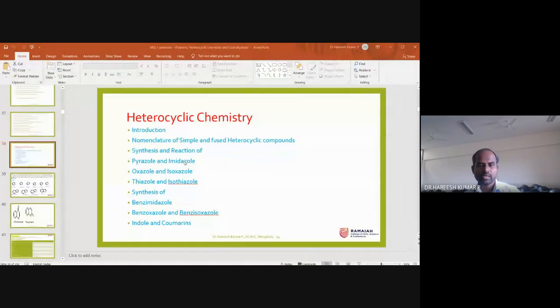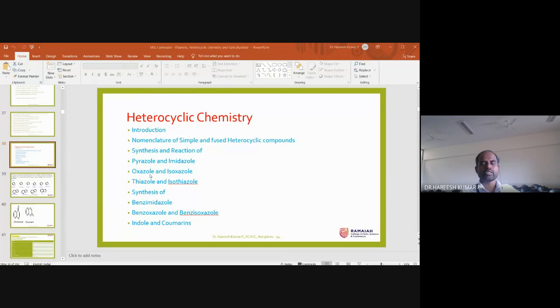So pyrazole and imidazole are 5-membered rings. There will be nitrogen at 1 and 2 position in pyrazole, and 1 and 3 position of nitrogen in imidazole. And oxazole: oxa means oxygen, aza means nitrogen.